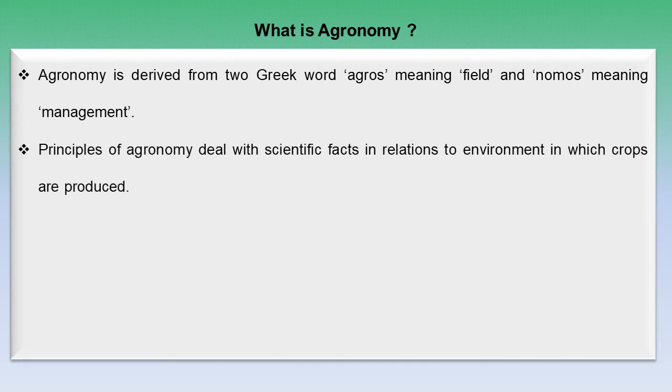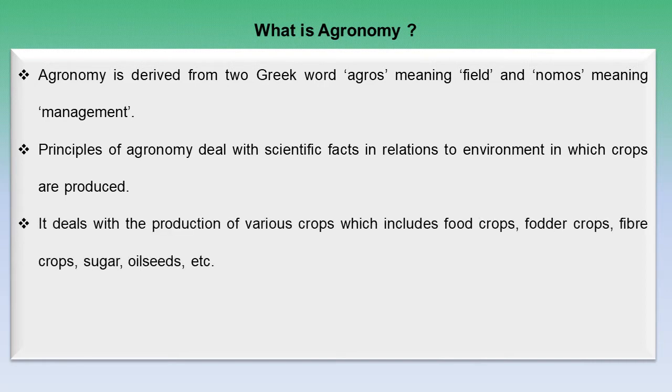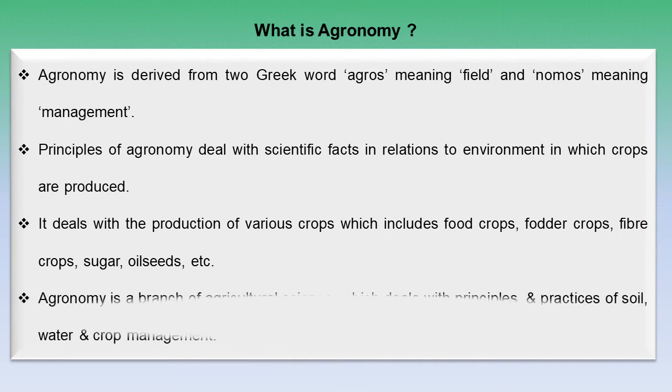The principles of agronomy deal with scientific facts in relation to the environment in which crops are produced. It deals with the production of various crops, which includes food crops, fodder, fiber crops, sugar crops, oil seeds, etc. Basically, it is a branch of agricultural science which deals with principles and practices of soil, water, and crop management.